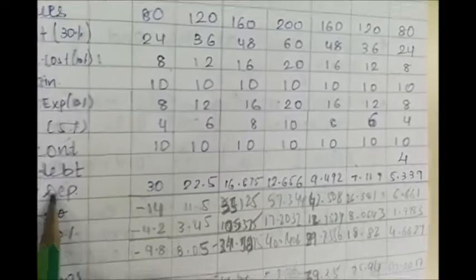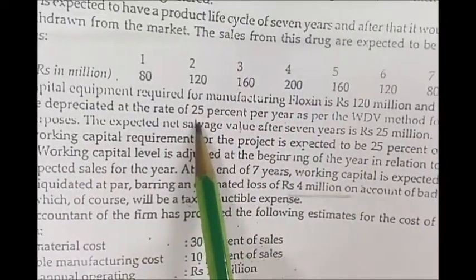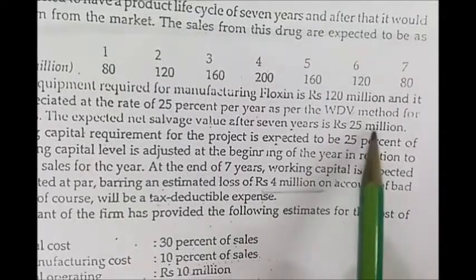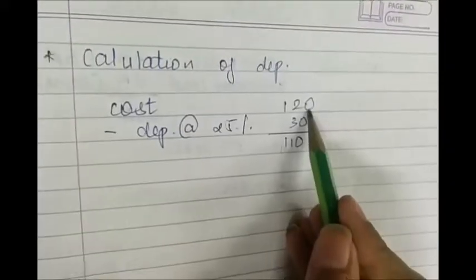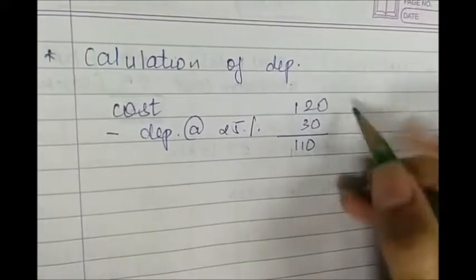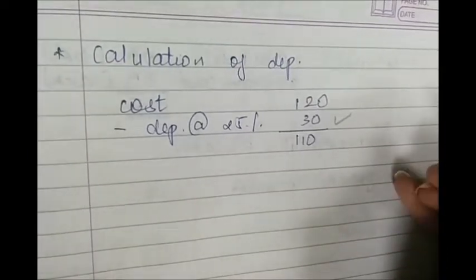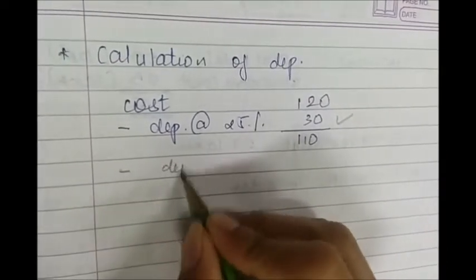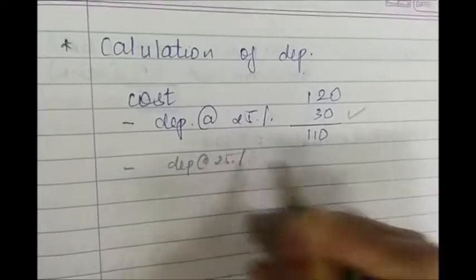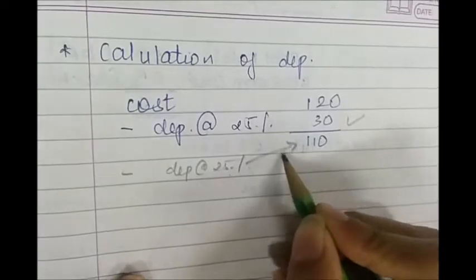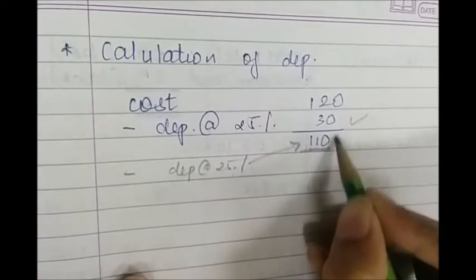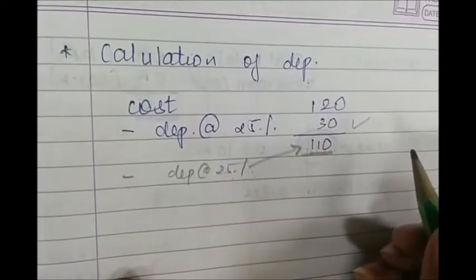Then we will have to calculate the depreciation. For depreciation, we are told that the rate is 25% and the method used is WDV, that is written down value method. Now how do we calculate the depreciation? It is simple, you just take the cost and calculate 25% of it. This is 30, that is your depreciation. Now for the second year, you will calculate depreciation at the same rate, that is 25%, but it will be on the book value, that is 110, the value at the end of year 1, right?